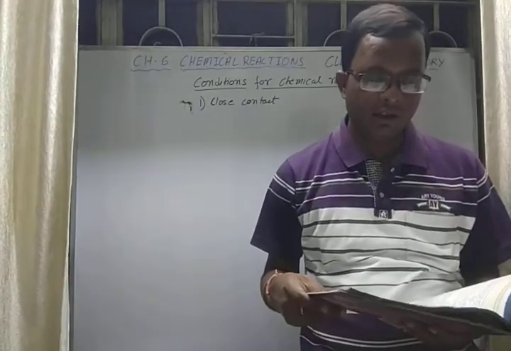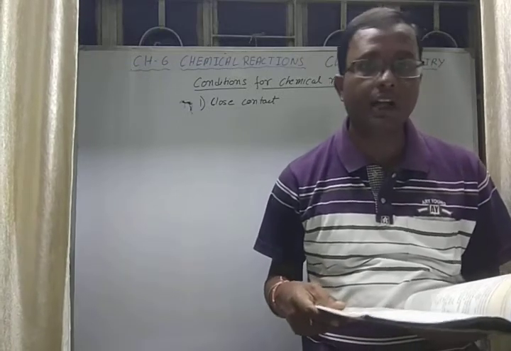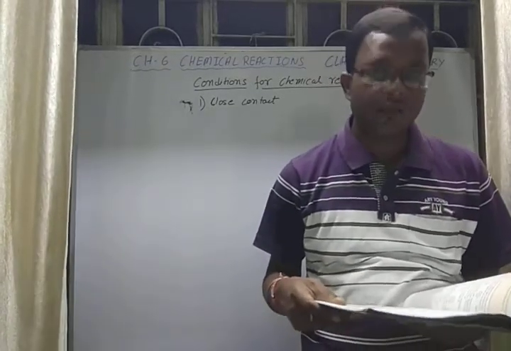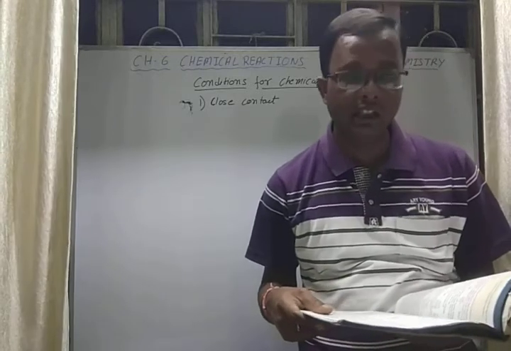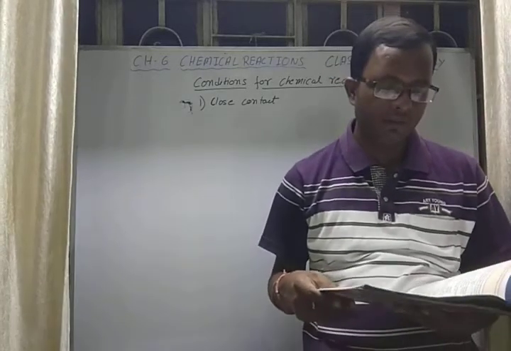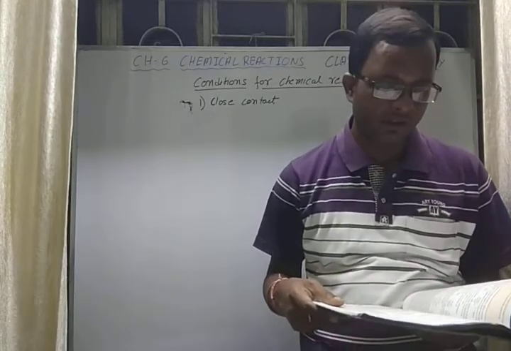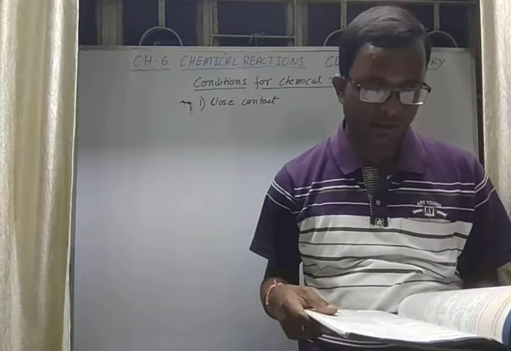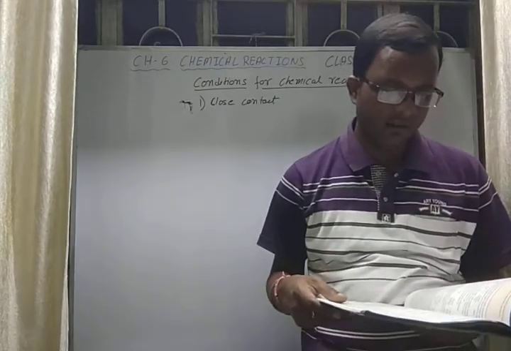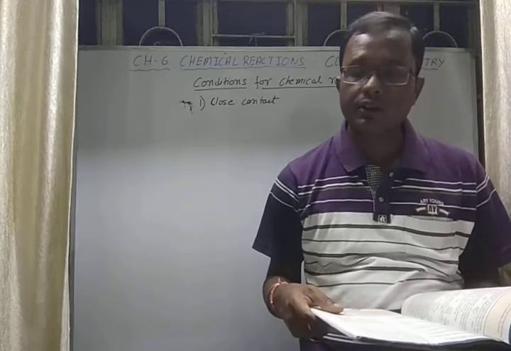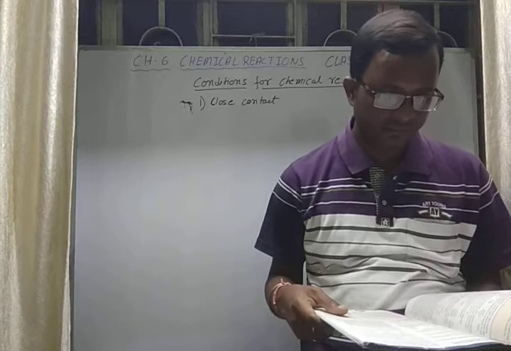For some spontaneous reactions, like ammonia comes in contact with hydrochloric acid, NH3 plus HCl, it gives ammonium chloride, which immediately fumes. If the highly reactive sodium metal comes in contact with air, it is explosive, so sodium is kept in kerosene oil. Iron gets rusted when it comes in contact with moist air.